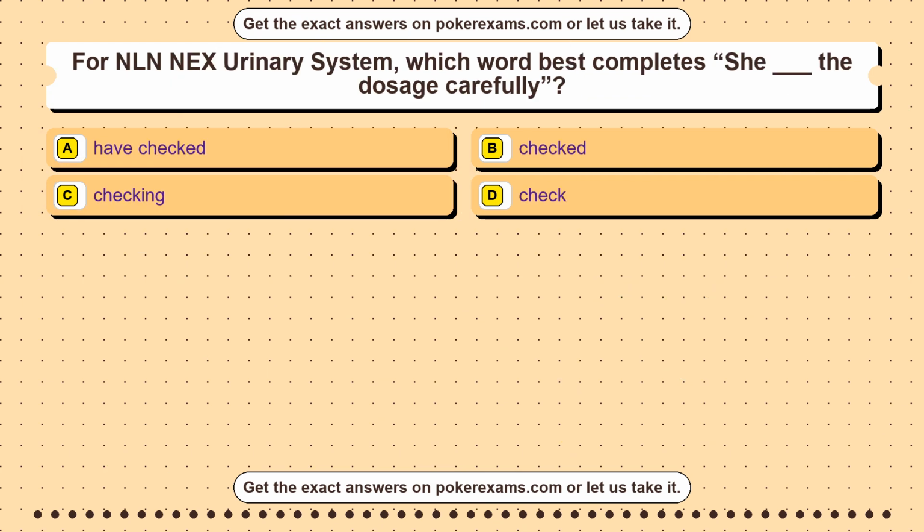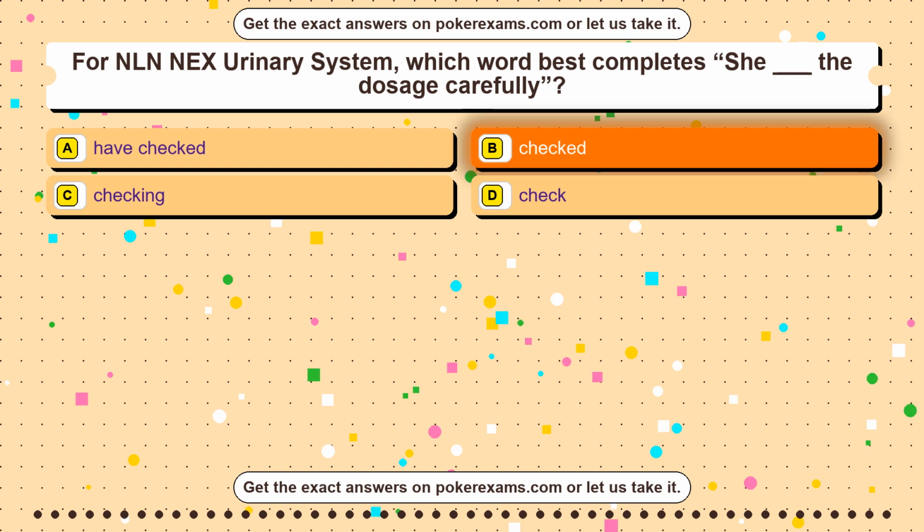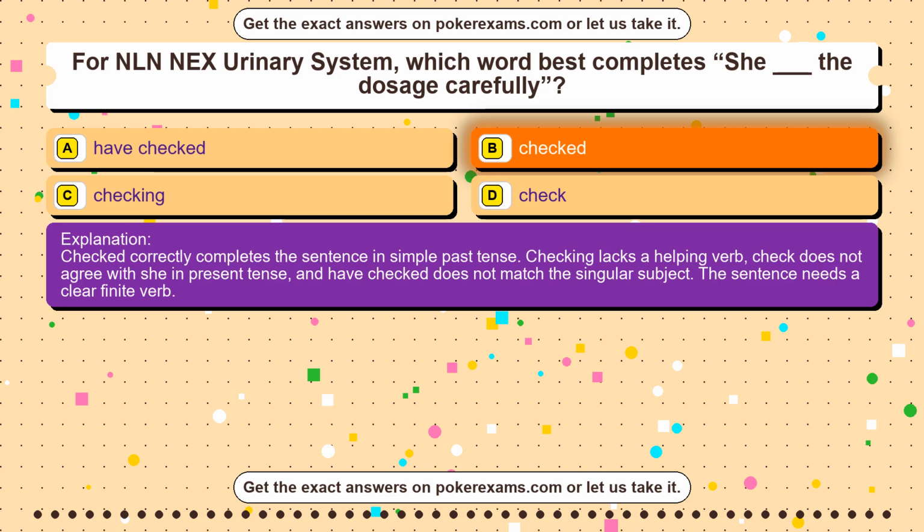Question 12. For NLN NEX urinary system, which word best completes the sentence: "She blank the dosage carefully"? Option A have checked. Option B checked. Option C checking. Option D check. The correct answer is option B, checked. Checked correctly completes the sentence in simple past tense. Checking lacks a helping verb, check does not agree with she in present tense, and have checked does not match the singular subject. The sentence needs a clear finite verb.